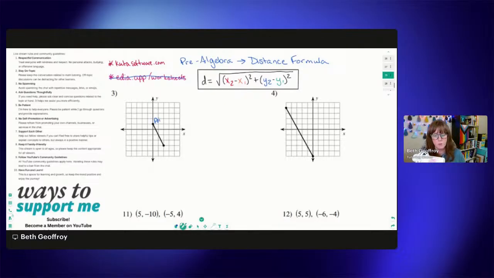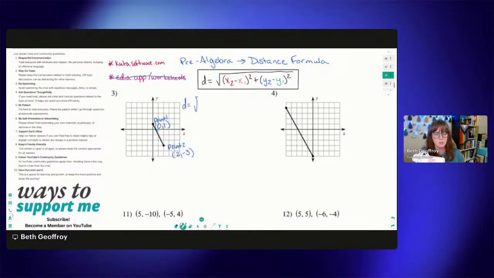So I'm going to call this one point 1. I'm going to call this one point 2. And point 1 is at (0, 1). And point 2 is at (2, -3). Okay? And now let's go ahead and plug that into our distance formula.